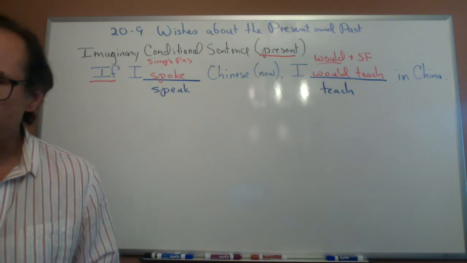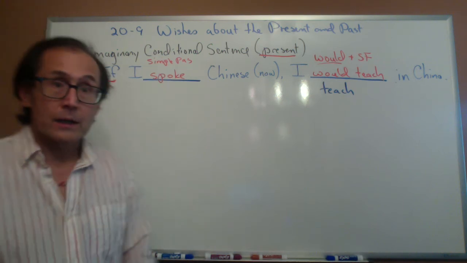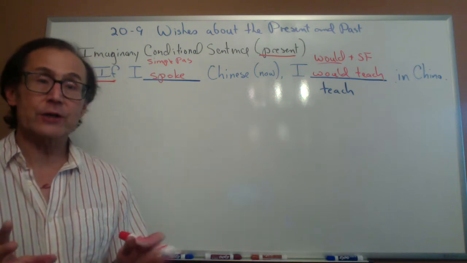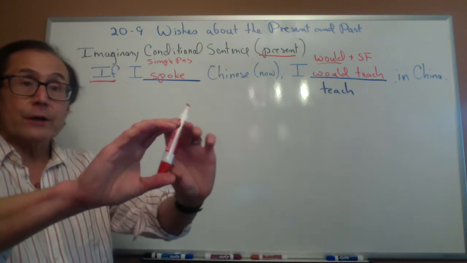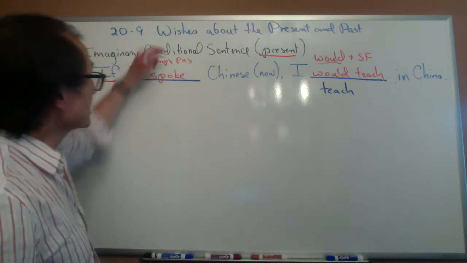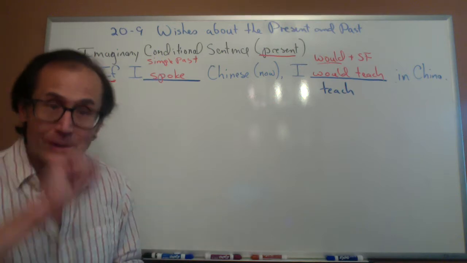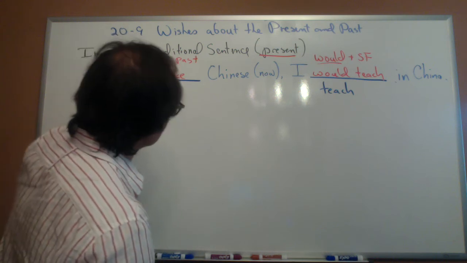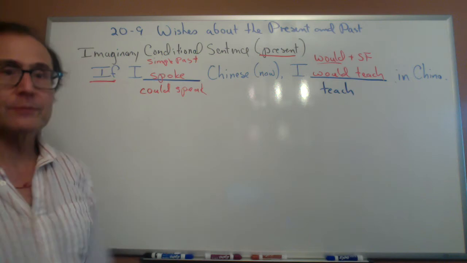There's another possibility for the first clause. I could say, with if, the truth is, I cannot speak Chinese. And so I could use the word can. If I want to show imagination, then I can use can, and I'll use the past of can. So past of can is what? Right, could. So past of can is could. So if I say, if I could speak Chinese, I would teach in China. So I could say this either way, and both are good.